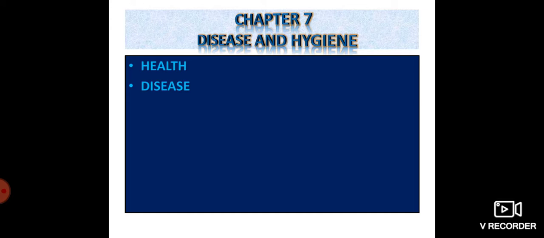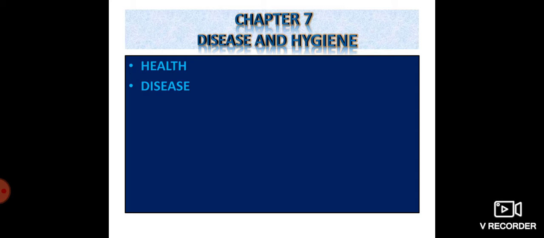There is some disturbance, our body is disturbed somewhat. That disturbance is any physical or functional change in the body from a normal state which causes discomfort or disability, and that is called a disease.